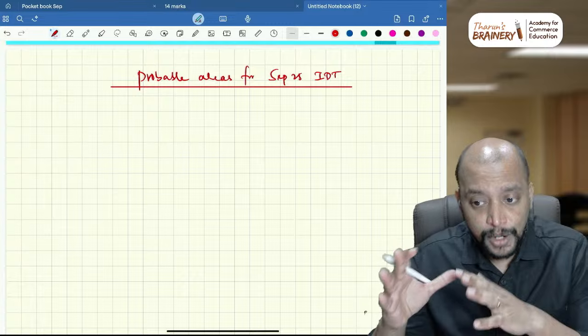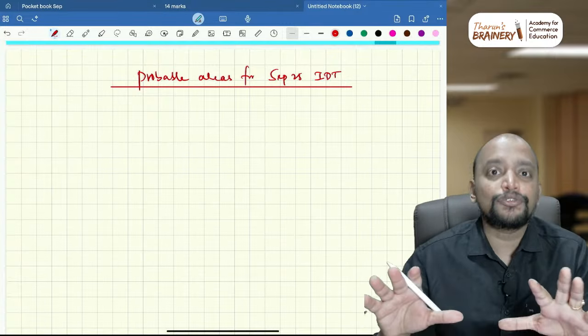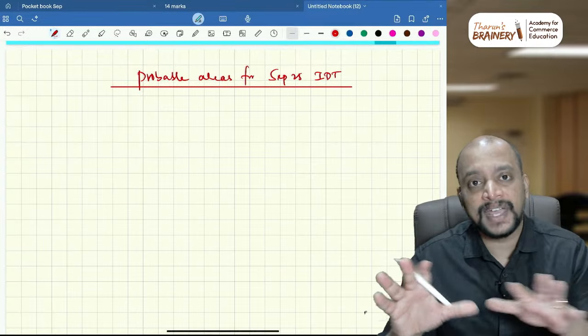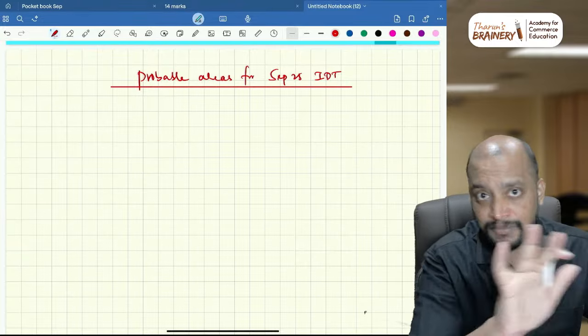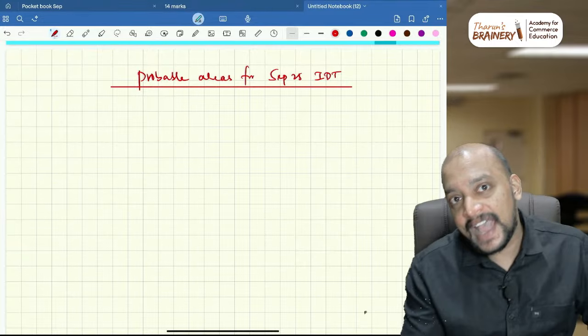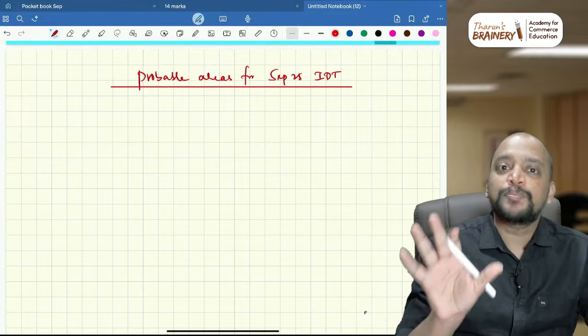So these are all the probable areas which could be tested in the exam. So you need to definitely focus upon these areas. That's the reason why I'm taking it here. Based on my analysis of the previous exam question papers, it may happen or it may not happen, really I don't know, but this is just the important area.